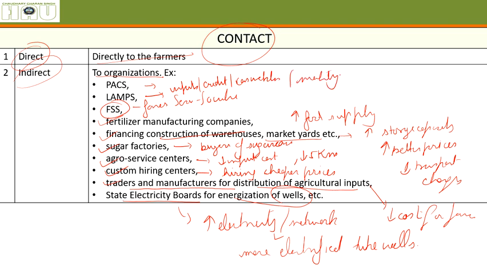So whenever such types of loans are given to organizations, they indirectly affect the farmers. Not directly, they indirectly affect the farmers. Either they will reduce the cost, or they reduce the transportation cost, or they'll increase the availability. So these are indirectly beneficial for the farmer. This is also how you can classify the credit.